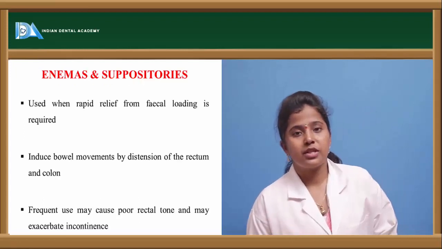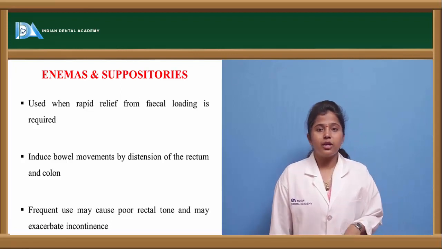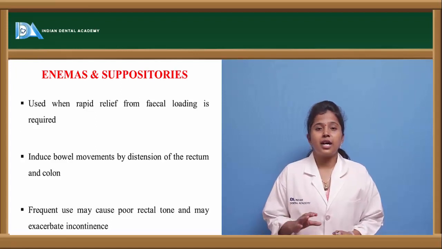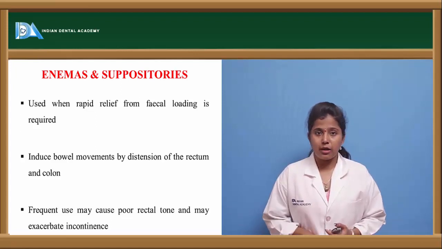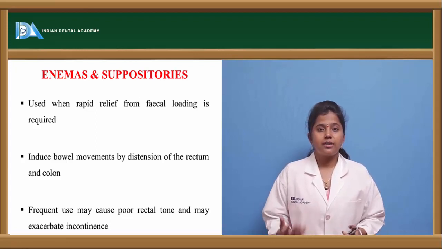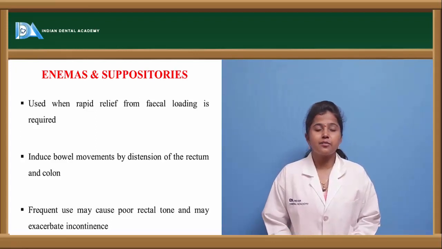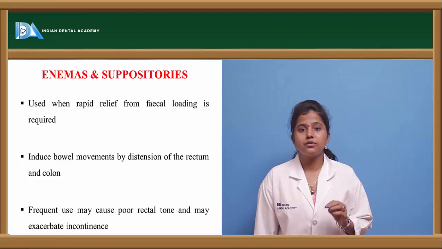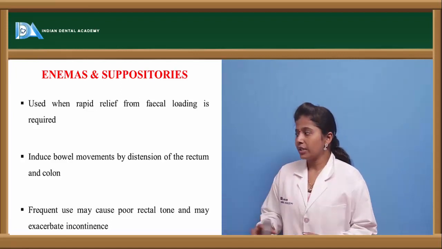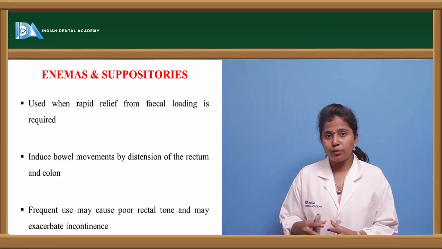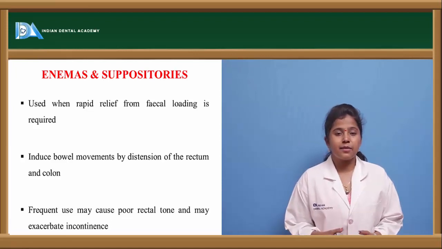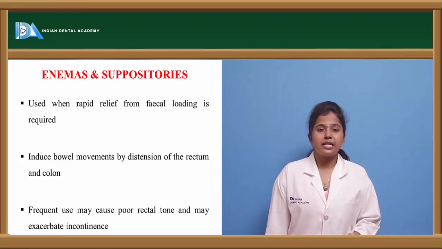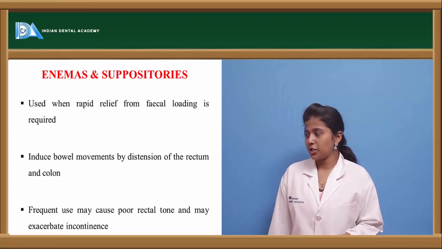What are these enemas and suppositories? Suppositories are the marketed formulations. These are hard, conical or pyramid shaped formulations which are administered through the vaginal or rectal route for emptying of that particular region, or for creating some sort of alkaline environment for that particular region. And enemas are the substances which are used to empty the gastric contents. These are mainly used in bowel movement syndrome also. The suppositories as well as enemas are used if there are any improper bowel movements, and they are used in hospitalized patients as well as in surgical conditions.